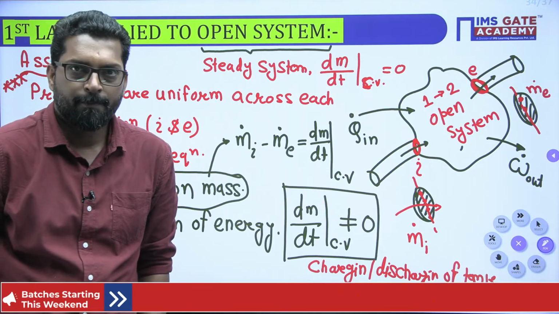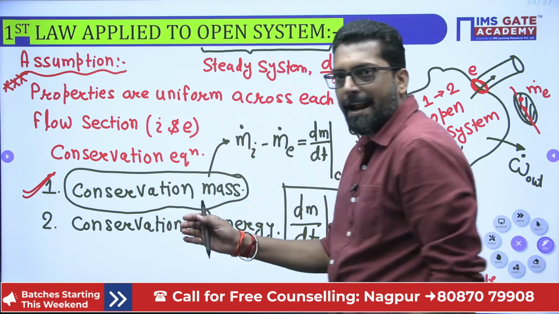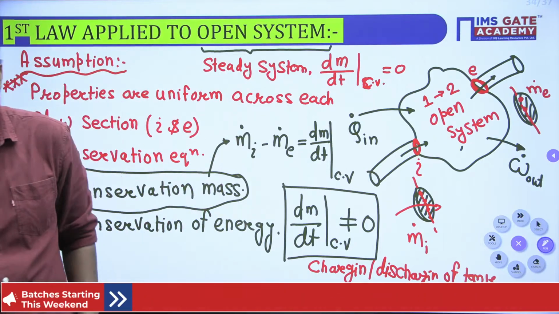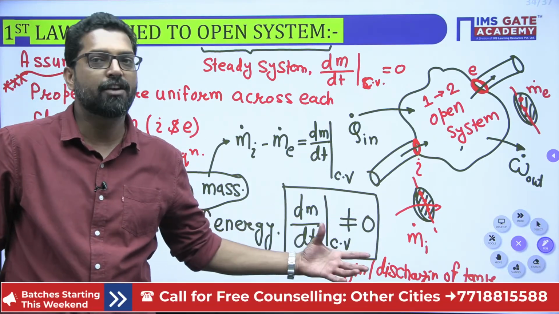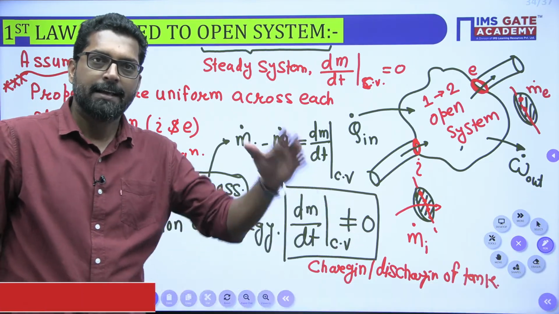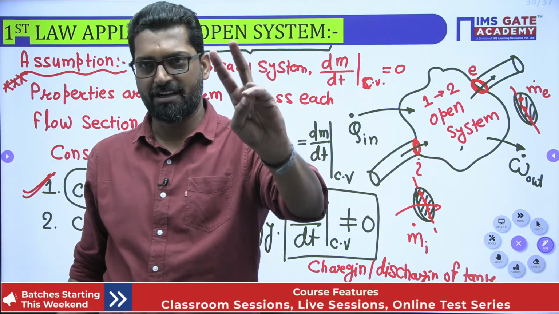Is it clear now? In the next session, we will derive this a little bit, go further, and try to solve some numerical problems, and along with that we will enter the second law of thermodynamics. So keep in mind, beta, in thermodynamics there are three components. First, the basic introduction part, the first law, with three components.